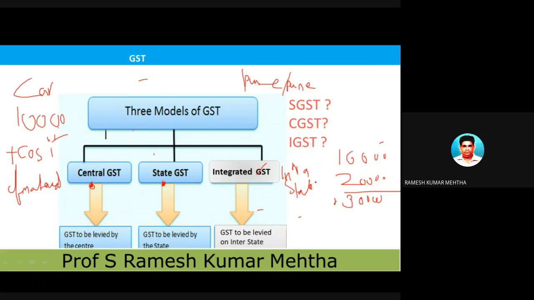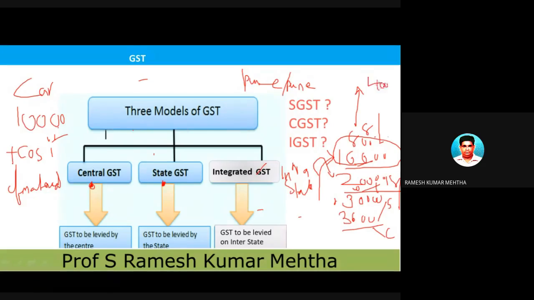Intra means within the state, supply of goods and supply of services. This service attracts 18%, and these goods attract 18%. So on this 1800 rupees is charged, and on this 3600 is charged. Out of this 50% SGST, 50% CGST. On this 1800 rupees of service, 900 goes to CGST and 900 goes to SGST. Hope you have understood it. This is very, very important.